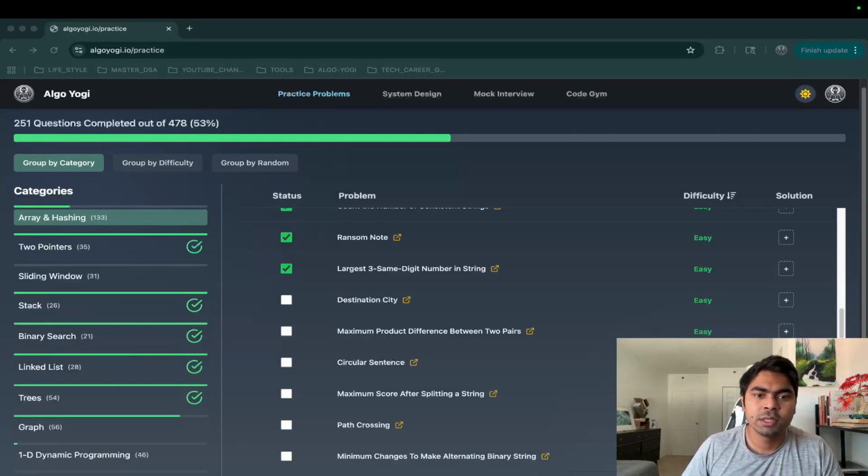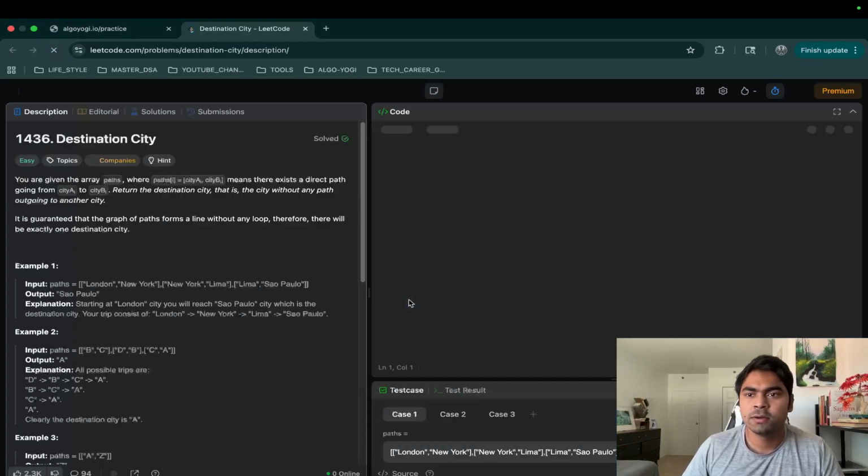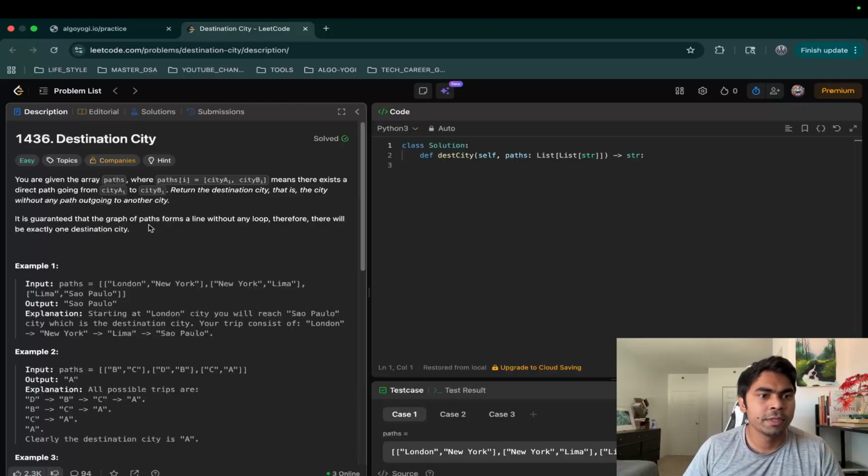We are now doing the array and hashing series, and our next problem in the list is destination city. So let's go to LeetCode and give this problem a read.